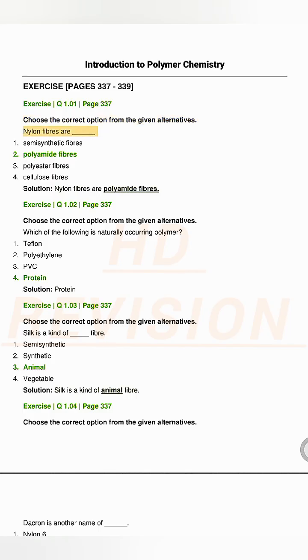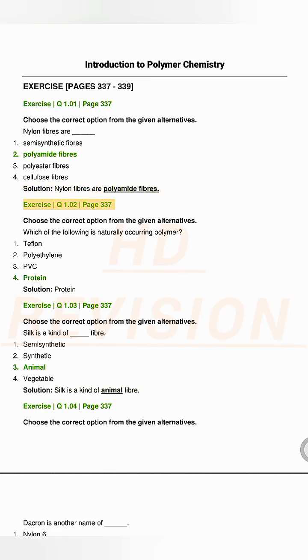Nylon fibers are ____. 1. Semi-synthetic fibers. 2. Polyamide fibers. 3. Polyester fibers. 4. Cellulose fibers. Solution. Nylon fibers or polyamide fibers.